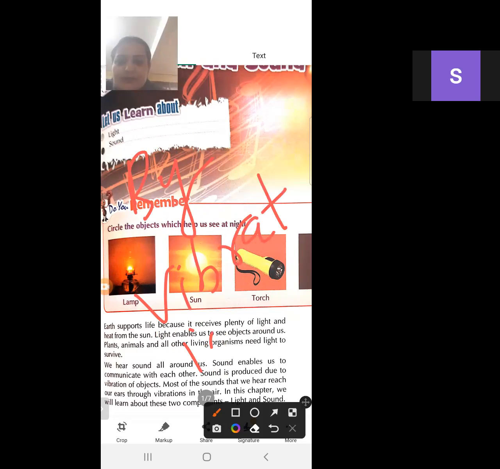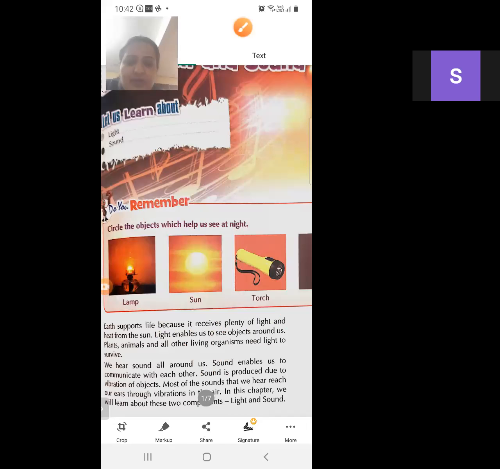If we vibrate or shake any object, then sound is produced. Most of the sound that we hear reaches our ears through vibration in the air. So mostly sound propagates with the help of air.